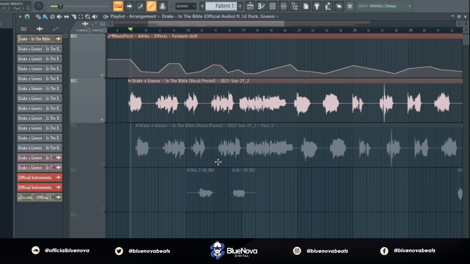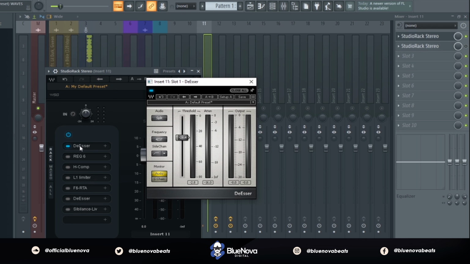So right here we have the lead vocal, and this is going to sound raw. The first thing we're going to do in our processing is use the Waves de-esser.